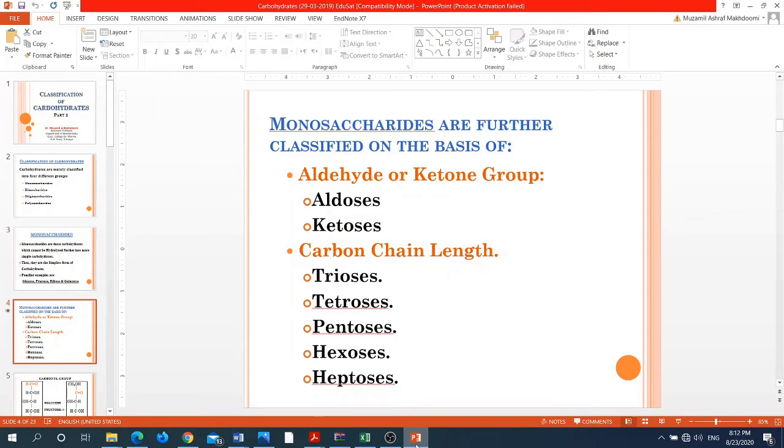The second classification of the monosaccharides is on the basis of the carbon chain length. So the simplest of the monosaccharides are those which have a 3 carbon chain. The monosaccharides having a 3 carbon chain are referred to as trioses. Those having 4 carbon atoms are referred to as tetroses. Those possessing 5 carbon atoms are referred to as pentoses. Those carbohydrates having 6 carbon atoms are referred to as hexoses, and those having 7 carbon atoms are referred to as the heptoses.